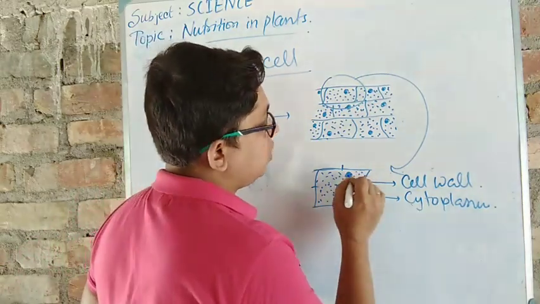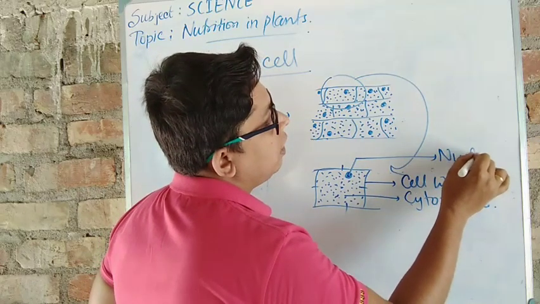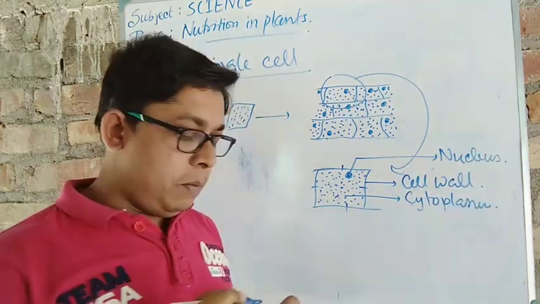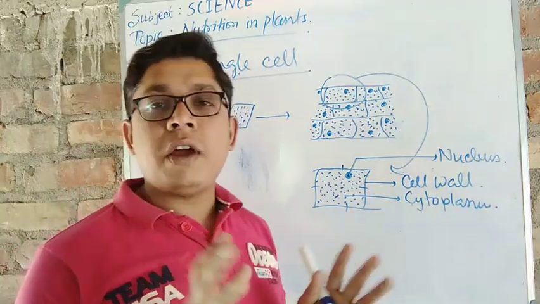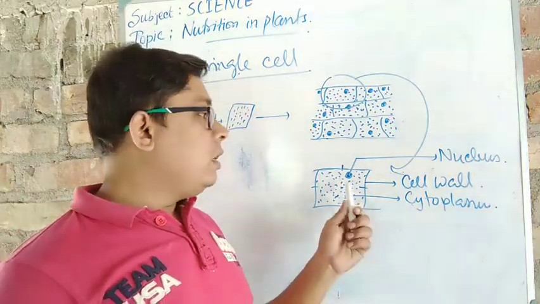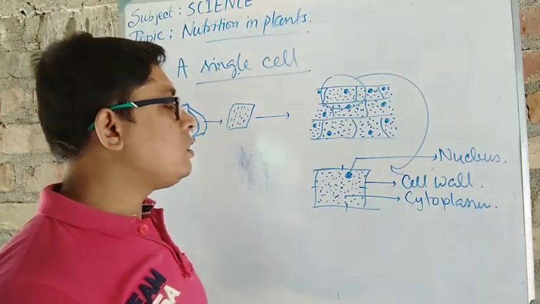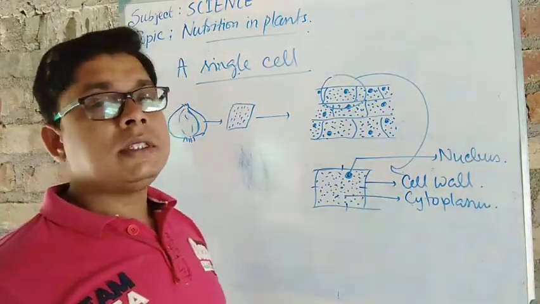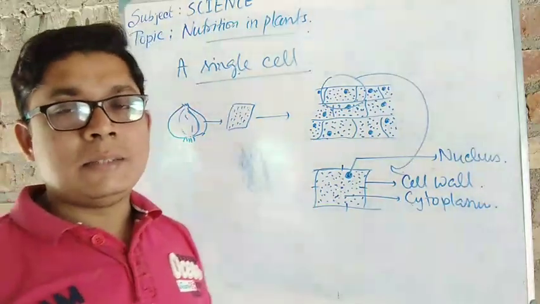Here you have seen a black color structure. Its name is nucleus. Nucleus is very important for the cell, because nucleus controls different functions inside each cell. So that's why nucleus is present, whether it is plant cell or animal cell. So nucleus, cytoplasm, cell wall make a proper single cell of a plant's body.